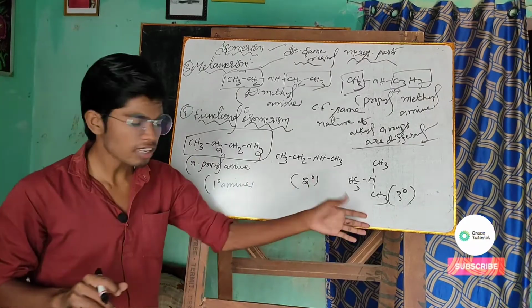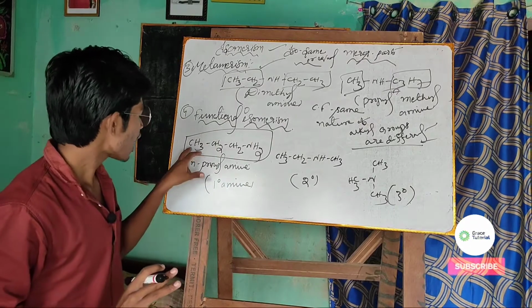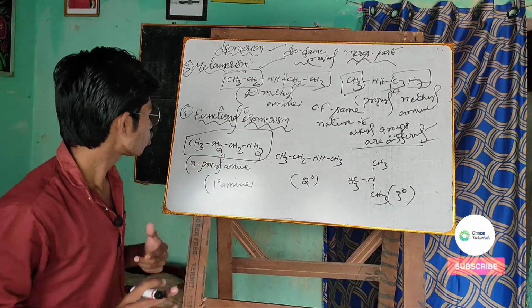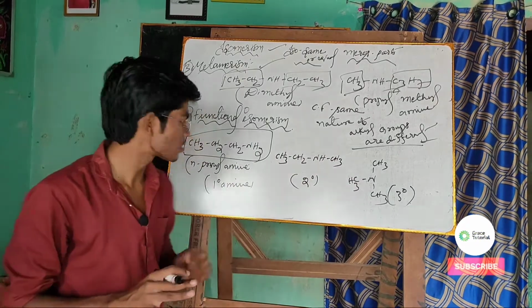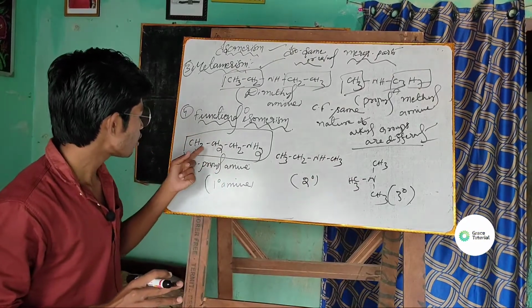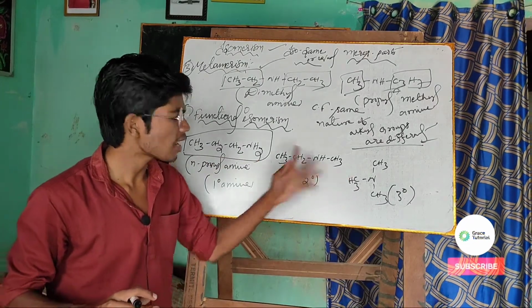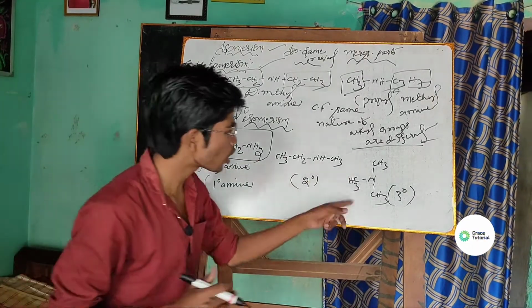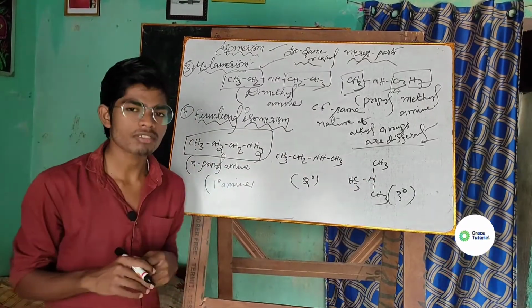The chemical formulas of all the primary, secondary and tertiary amines are also the same. How many carbon atoms are there? 3 carbon atoms. In secondary, 3 carbon atoms. In tertiary, 3 carbon atoms. How many hydrogen atoms? 9 hydrogen atoms in each, and in each compound 1 nitrogen atom is there.